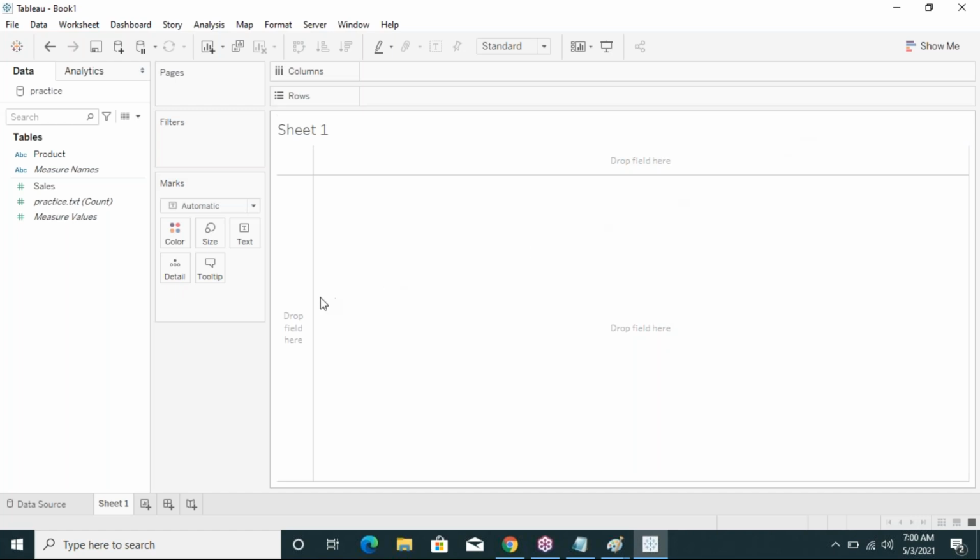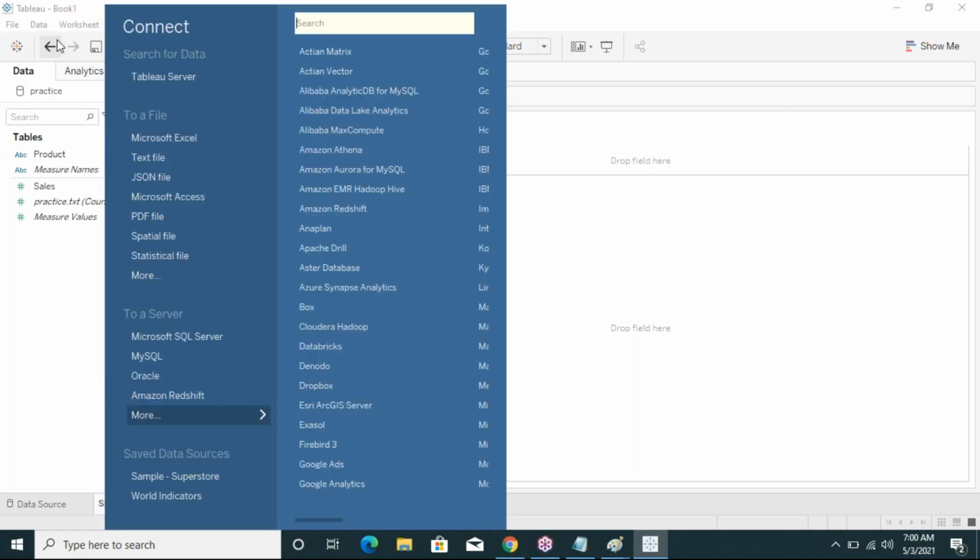There are so many data sources available, like here, new data source.